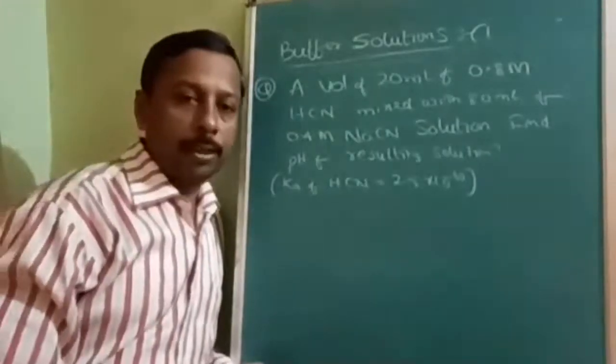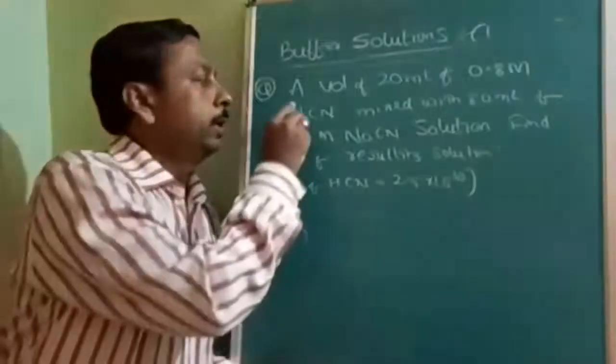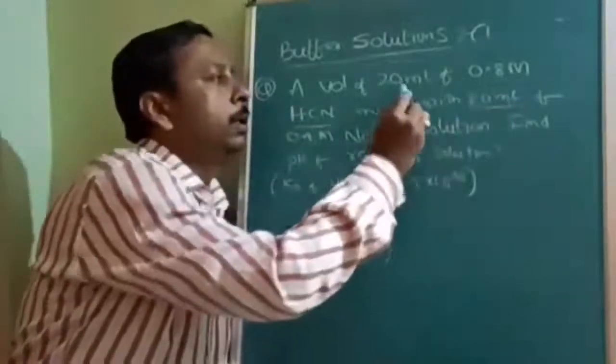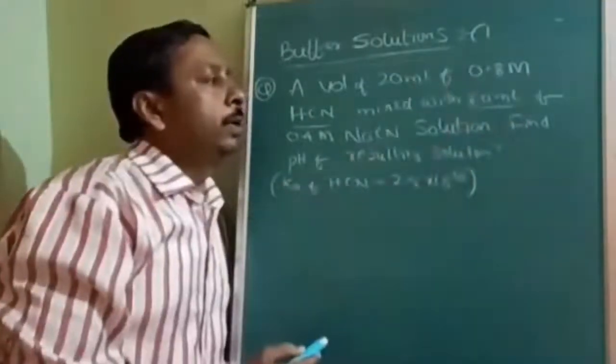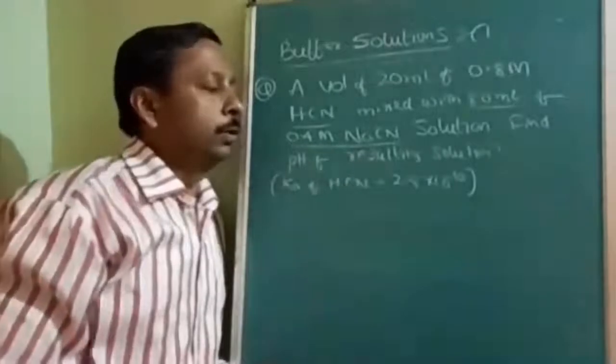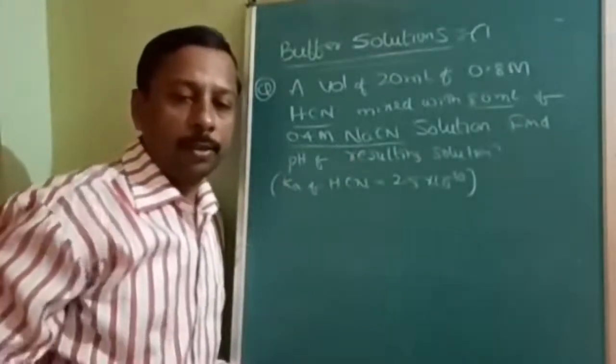Okay, next question. A volume of 20 ml of 0.8 molarity HCN is mixed with 80 ml of 0.4 molarity salt. Acid is 0.8 and 20 ml. Base is 80 ml and 0.4 salt. Sorry, not base, it is salt. So then find the pH of the resulting solution.